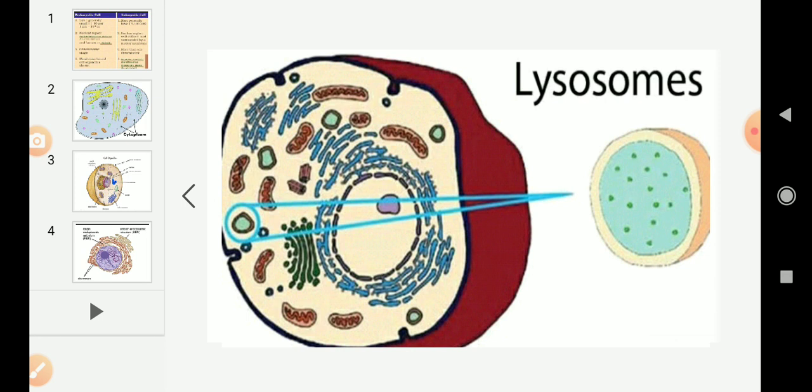And the lysosomes contain powerful digestive enzymes in them so that they will break them into simpler form. And if the cell gets disturbed, the lysosomes will burst and the digestive enzymes will come out and they will engulf. Engulf means intake. They will engulf their own cell. That's why the lysosomes are called the suicidal bags of a cell. This is about the lysosomes.